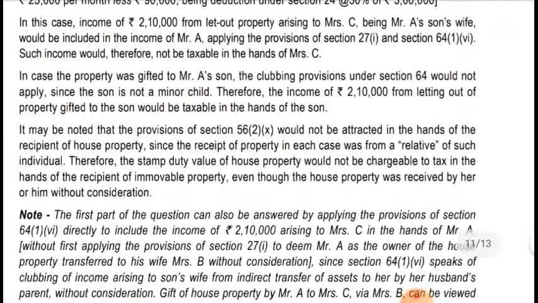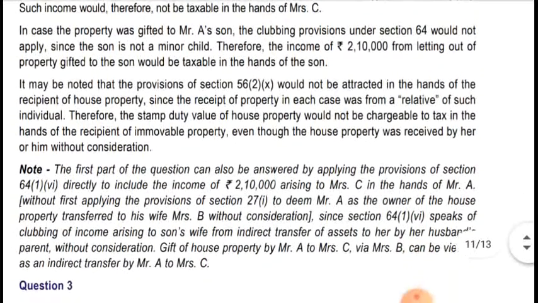It may be noted that the provision of section 56(2)(x) would not be attracted in the hands of the recipient of house property, since the receipt of house property in each case was from a relative of such individual. Therefore, the stamp duty value of the house property will not be chargeable to tax in the hands of the recipient of immovable property, even though it was received without consideration. So here they are explaining section 56(2)(x), telling us that it will not be taxable in the hands of the recipient, though received without consideration, as it is received from a relative.